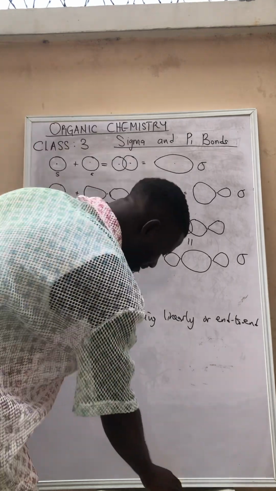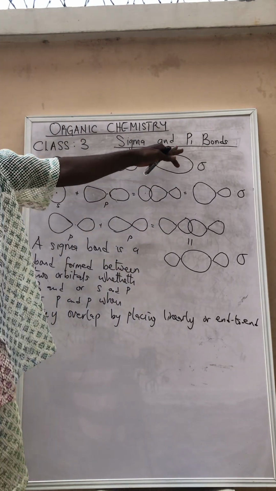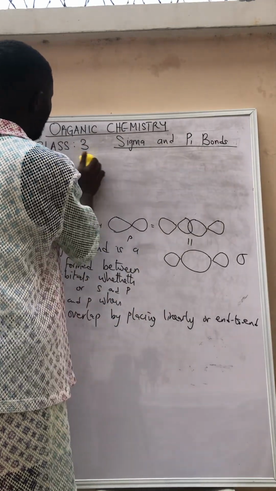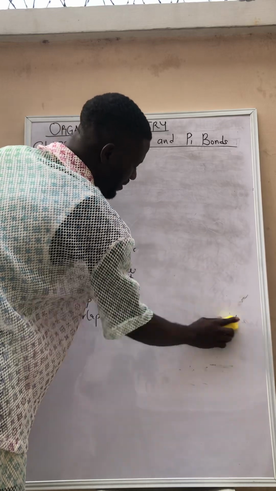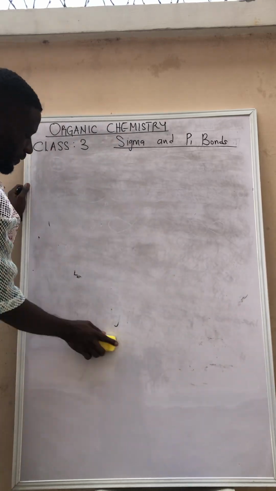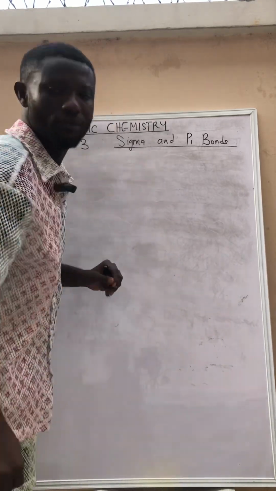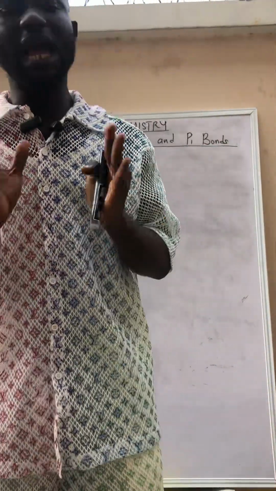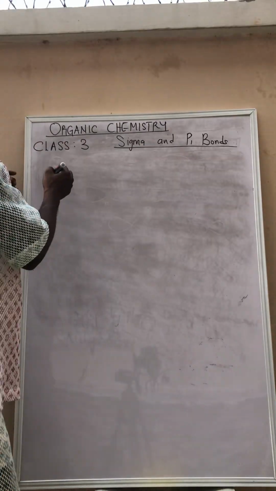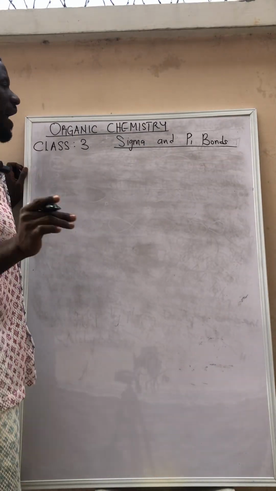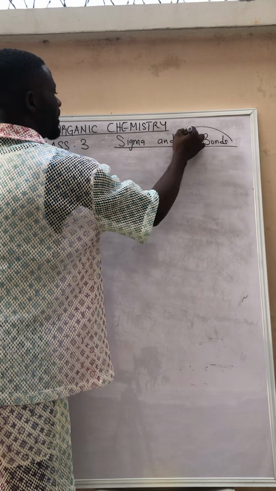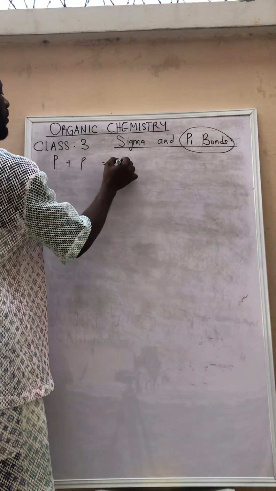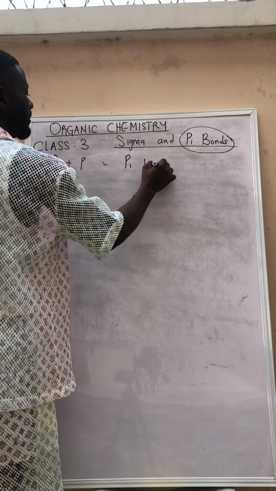Then the next thing is that we look at what is called pi bonds. A pi bond is formed only between p and p orbitals. So if you want to talk about a pi bond, it is p plus p that will give us a pi bond.